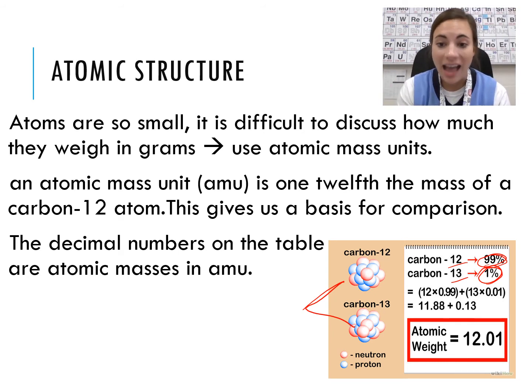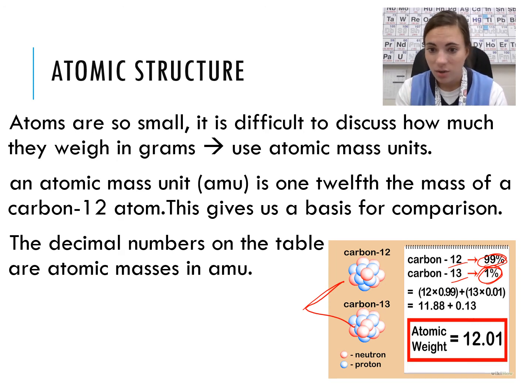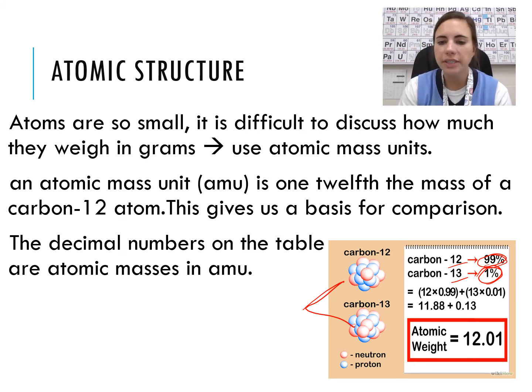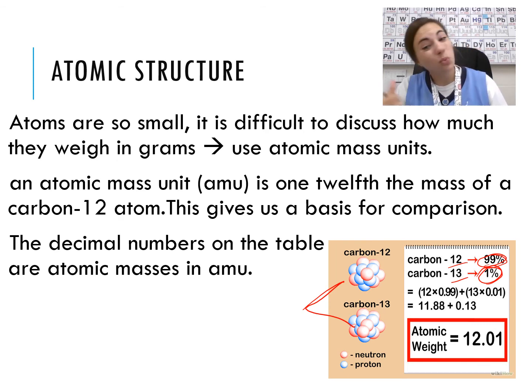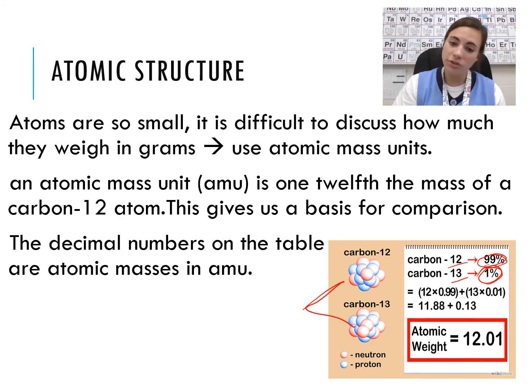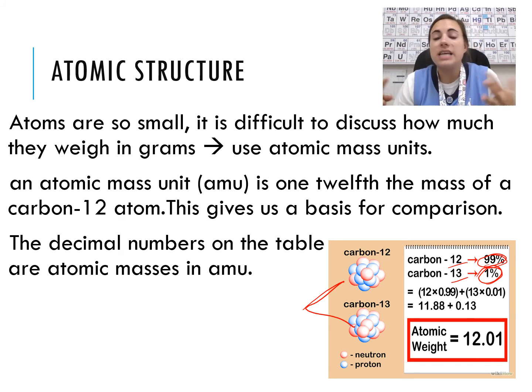That's because of average atomic mass, right? We take into consideration the relative abundance, the percent, all right? So for example, your categories for your grades, all right? If tests are 50% and homework is only 10%, if your test grades are all 30s, your homework might all be 100s, but your grade is going to be way closer to a 30 than a 100 because the category of tests has a higher weight. That's how average atomic mass works.